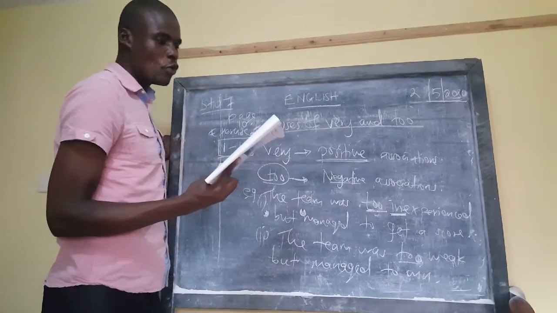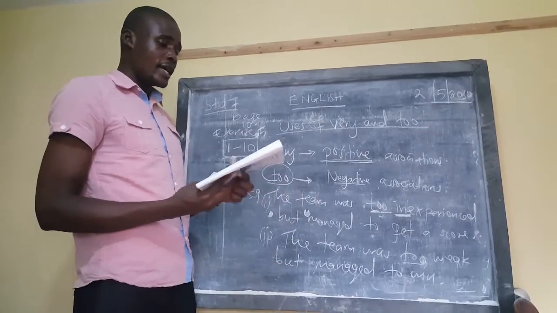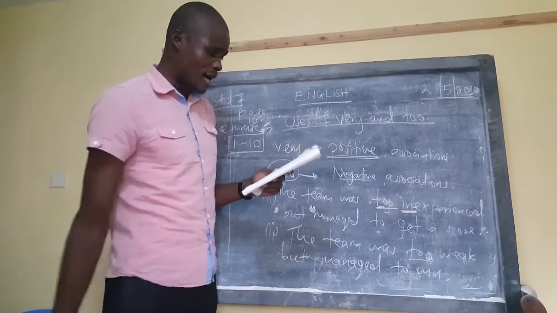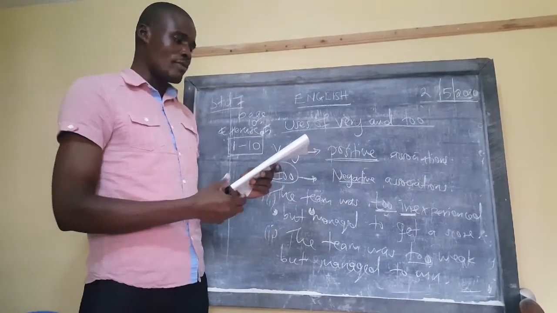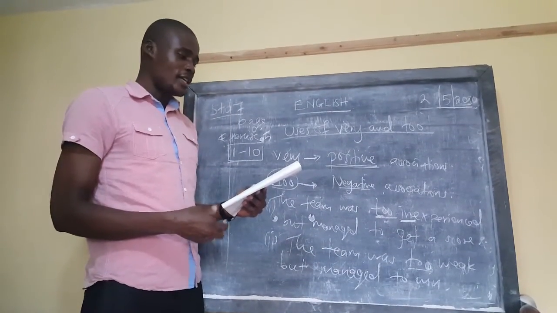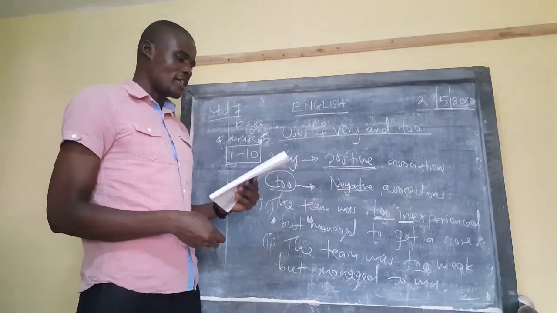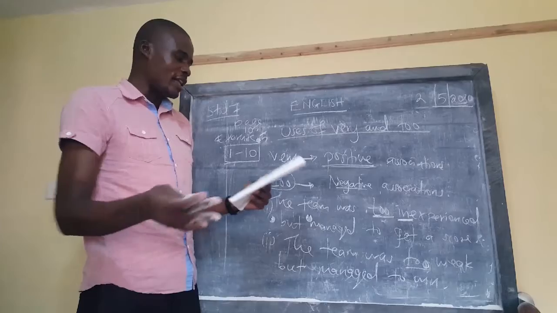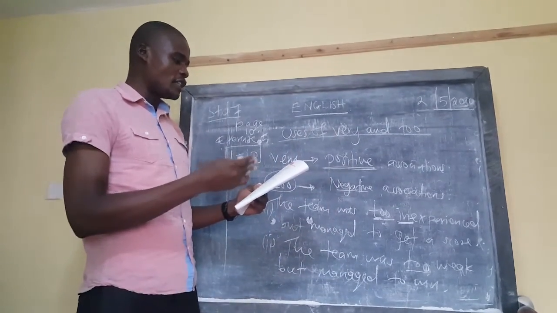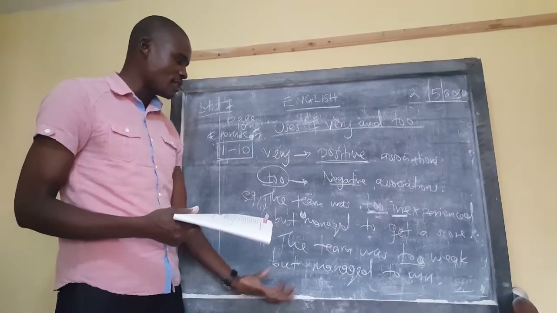The coach was too annoyed. When somebody is annoyed, that thing is negativity. It shows negativity in annoying. The coach was too annoyed, but there is something that makes the sentence balance. If somebody was annoyed, then give us something positive. You can say the coach was annoyed, but weak. No, all those are negative. So when one part of the sentence is negative, one part must be positive. Like the team was too weak, but managed to win.